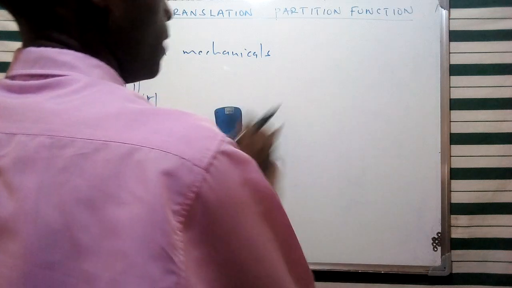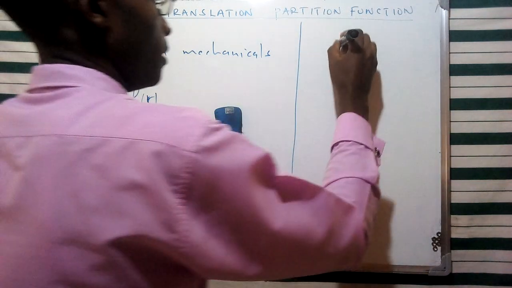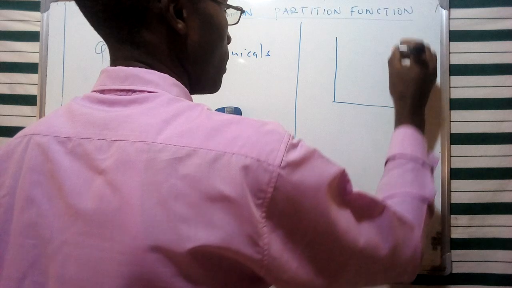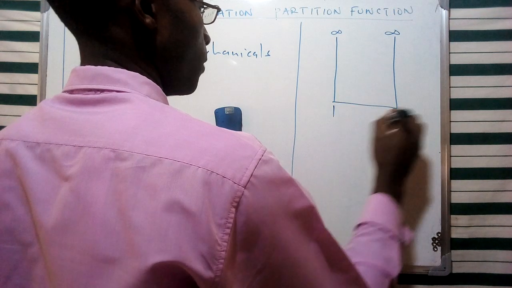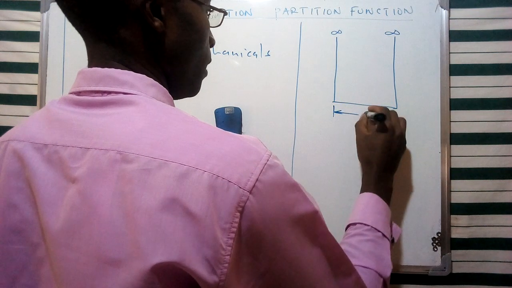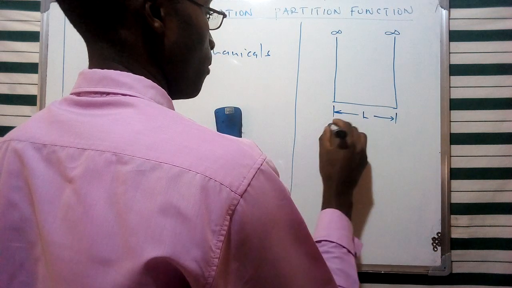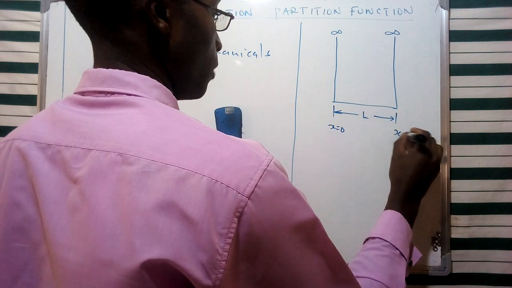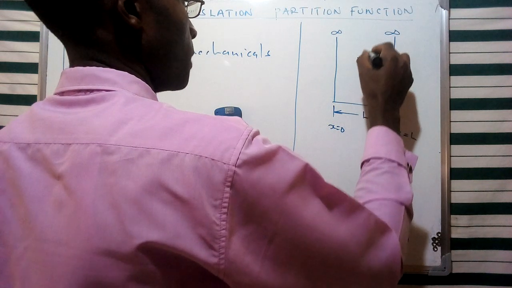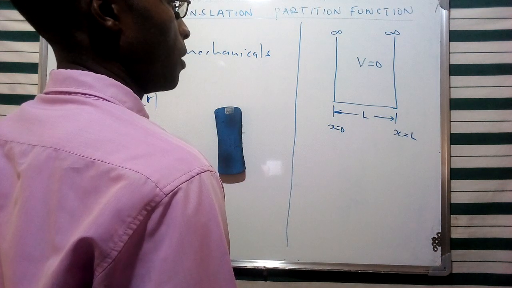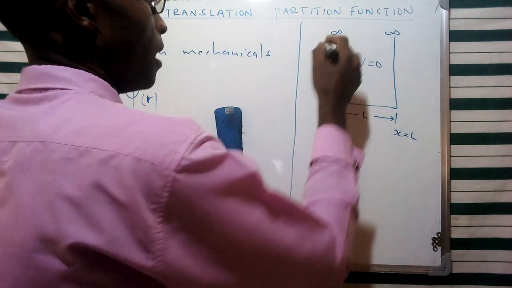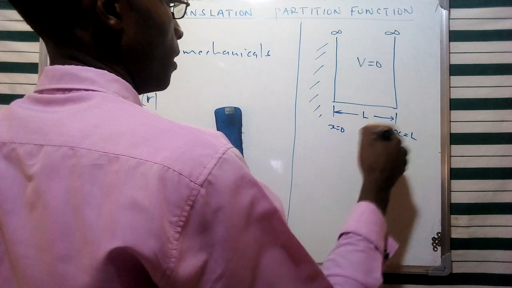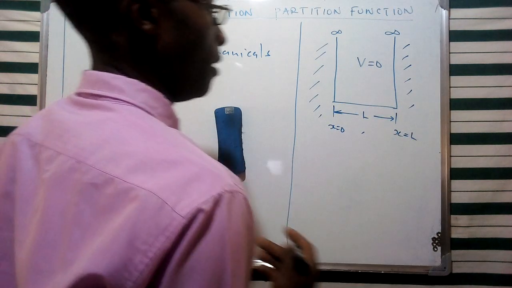Now, a small reminder: for us to describe a particle in a box, we are going to assume that the walls are impenetrable, infinite walls, and the dimension of the box ranges from x equal to 0 to x equal to L. The potential inside this one-dimensional box is going to be 0, and the region outside constitutes the restricted area, which has an infinite potential.